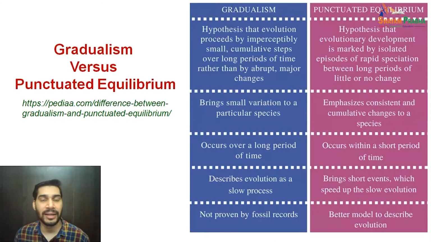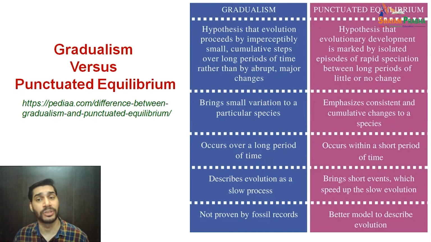Here you can see differentiating points between gradualism and punctuated equilibrium. The hypothesis that evolution proceeds by imperceptibly small cumulative steps over a long period of time, rather than by abrupt and major changes, is called gradualism. Whereas in case of punctuated equilibrium, the hypothesis says that evolutionary development is marked by isolated episodes of rapid speciation between long periods of little or no change, or stasis.